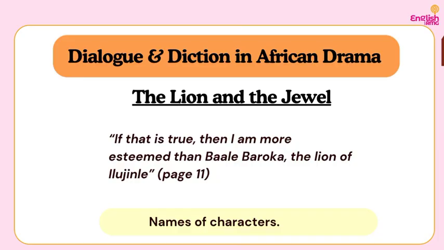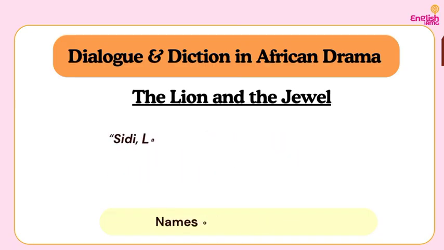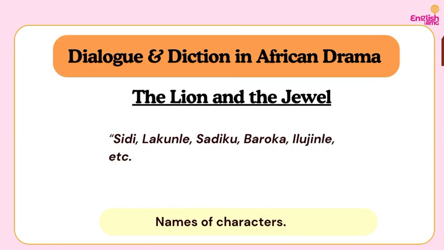So we have, "If that is true, then I am more esteemed than Baale Baroka, the lion of Ilujinle." Look at it. Baale. This is a Yoruba word, an African word. The title of what? The chief. So the names of other characters are Sidi, Lakunle, Sadiku, Baroka. Then the name of the town, Ilujinle.